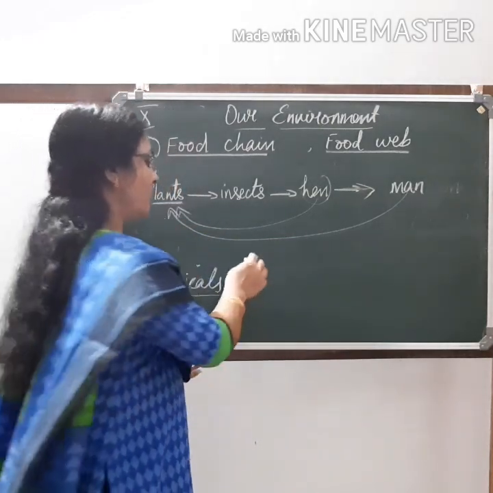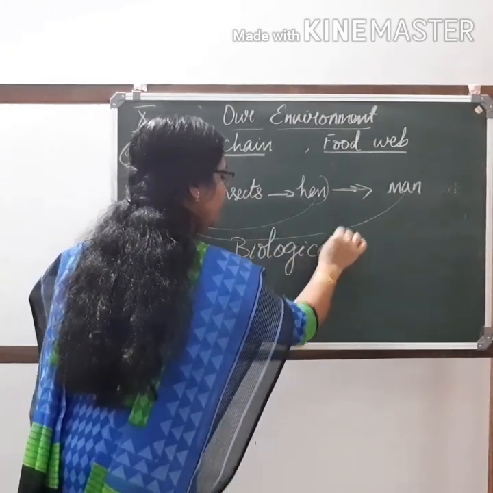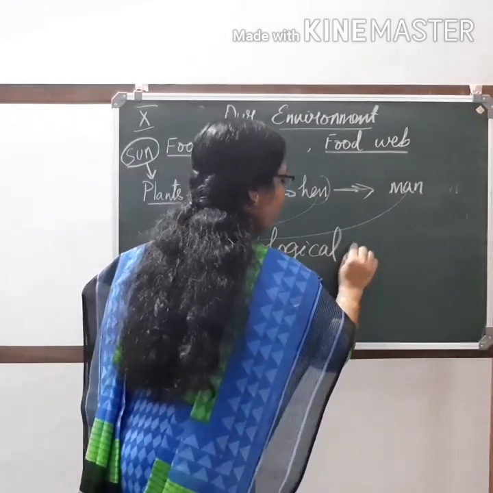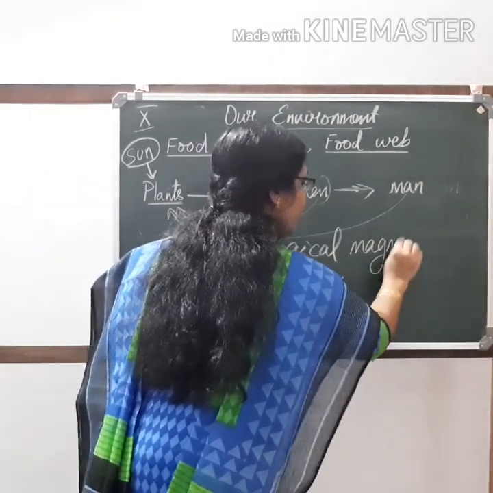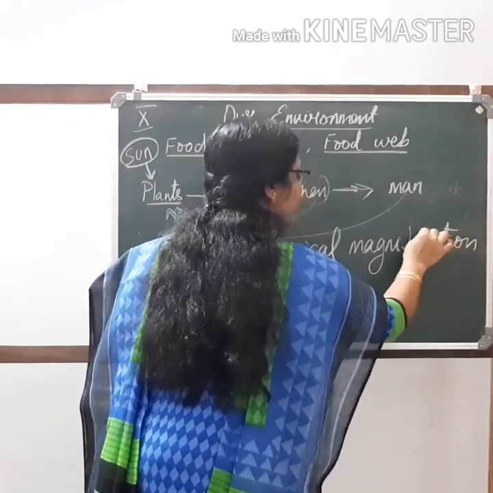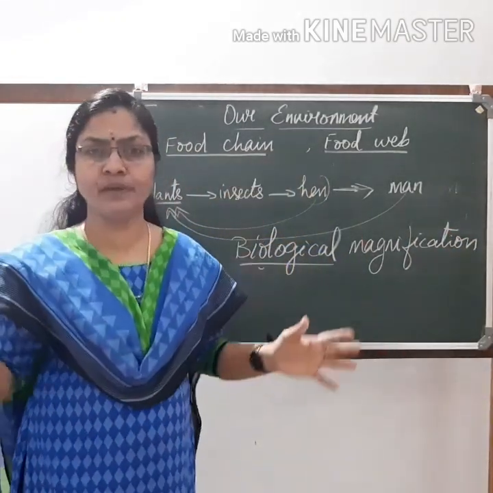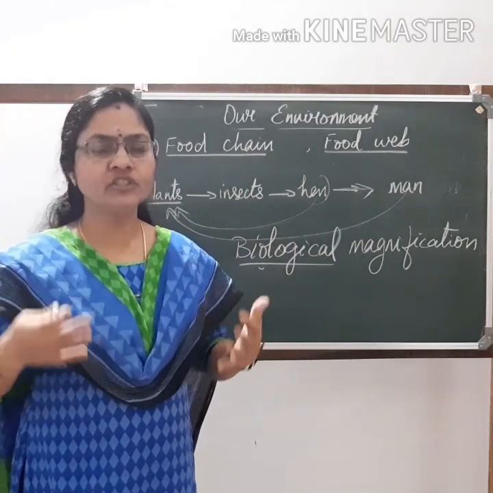This phenomenon is called biological magnification. Magnify means becomes bigger. What is biological magnification?